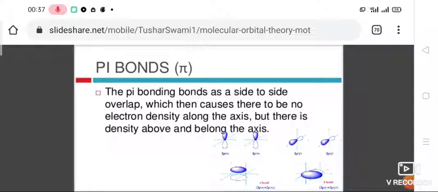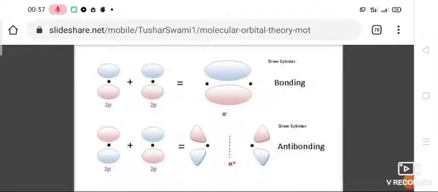Pi bonding is a side to side overlap which causes there to be no electron density along the axis, but there is density above and below the axis. So in p orbitals you can see pi bonding. In that pi bonding itself, there is bonding and anti-bonding.